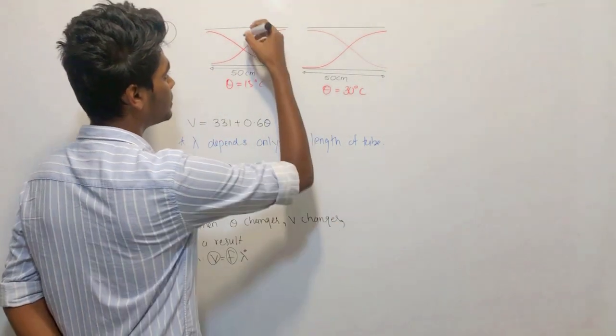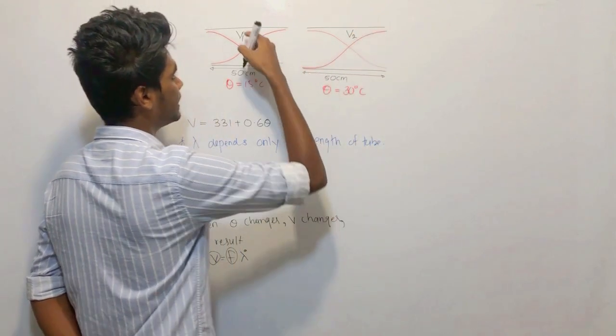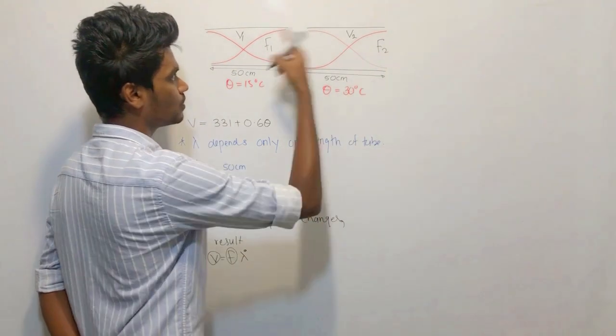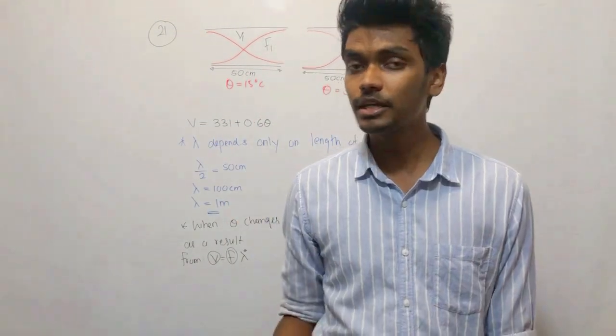So we have to find the velocity v1 and velocity v2, and after finding, we have to find frequency f1, frequency f2. So when you get the difference between the frequencies, you will be given the beat frequency, right?